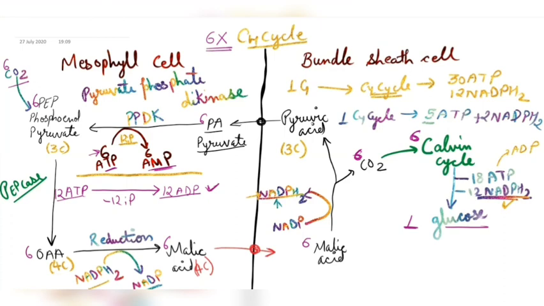Some more important points are there for C4 cycle. The first point is that C4 plants are more efficient than C3 plants at less CO2 concentration, because the C4 plants have this separation of Rubisco enzyme from oxygen. Next point is that the productivity in C4 plants will not increase if the CO2 concentration is increased further. Now we'll move towards the third pathway, so next we have got is CAM pathway.